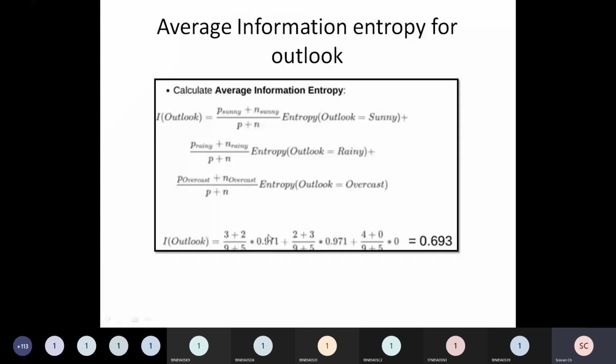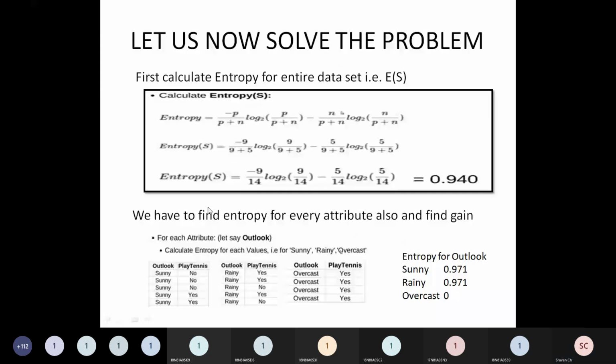0.971. So here, if you observe P of Sunny, actually here it is 2 and N is 3, but it was wrongly written as 3 plus 2. It is actually 2 plus 3. See here, positive examples of Sunny was only 2, right? Negative was 3. So it should be 2 plus 3. Of course, the result remains the same, but it should be 2 plus 3.